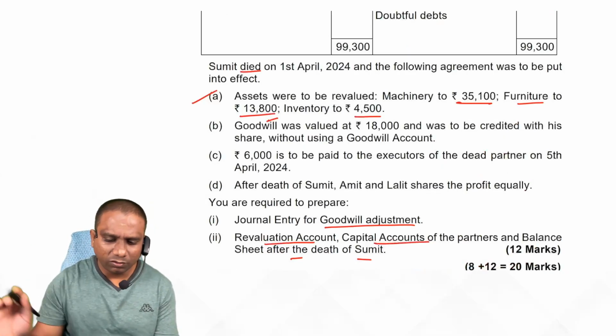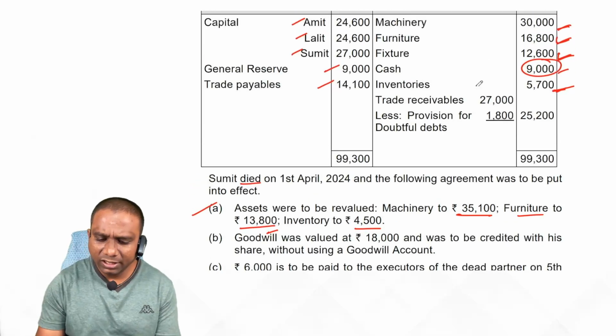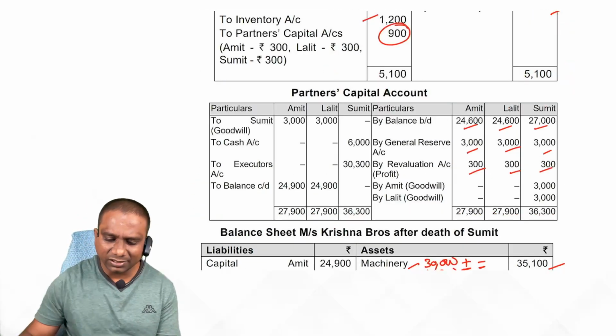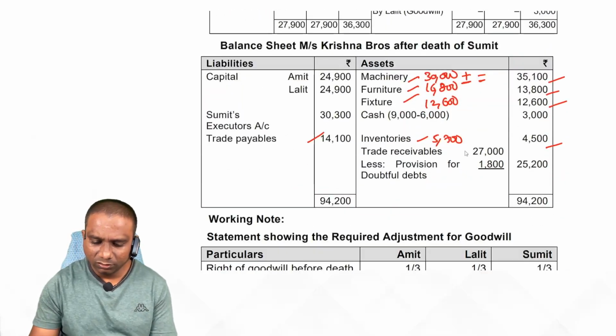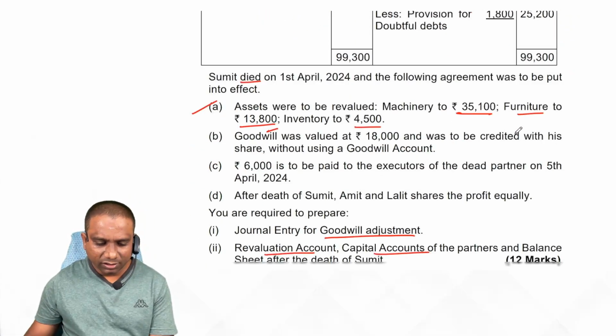Now look at the adjustments one by one, the important adjustments. Here you have trade receivables. Regarding trade receivables, there is no adjustment. Write down as it is. Clear? Next, now the important adjustment.